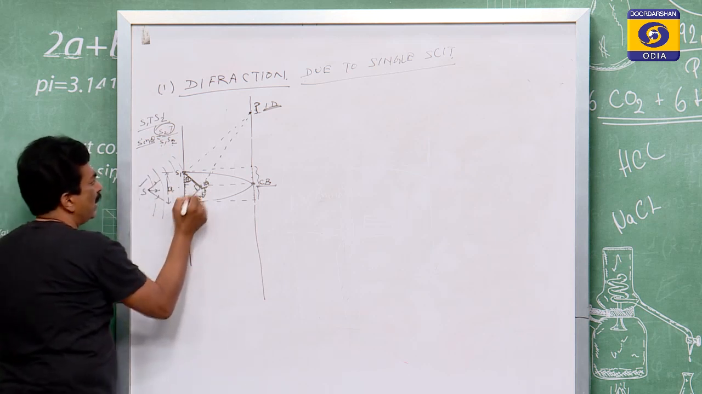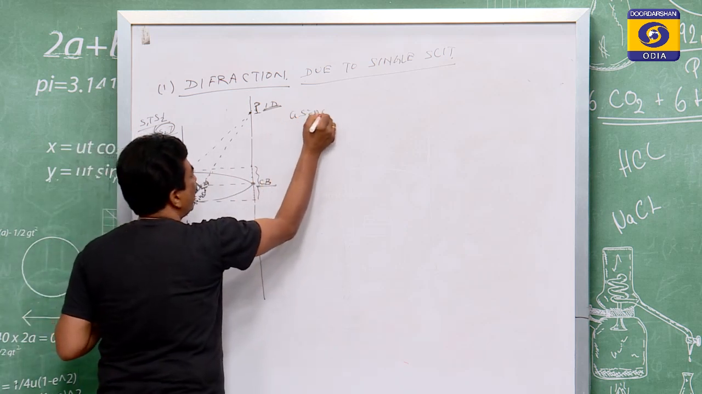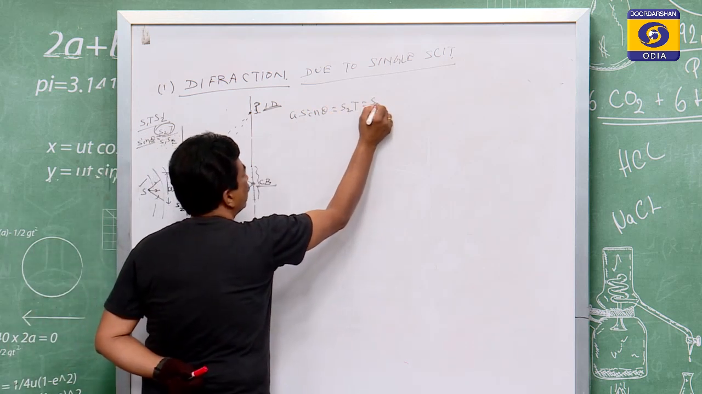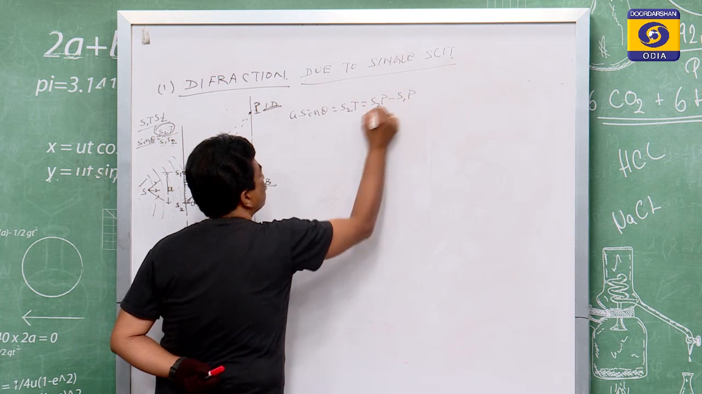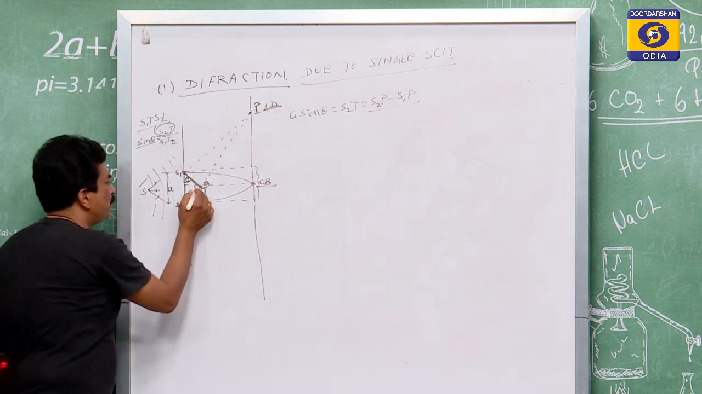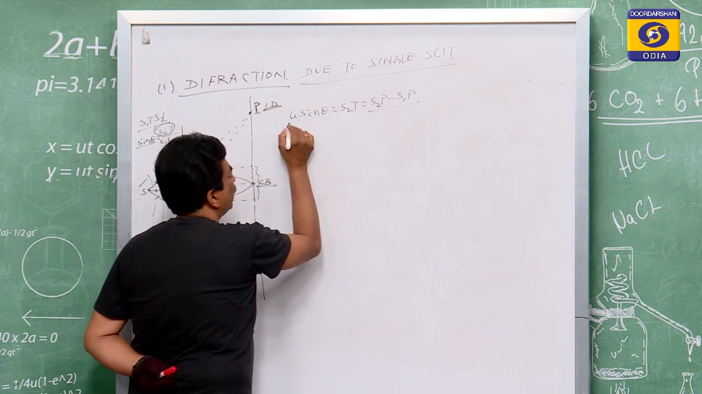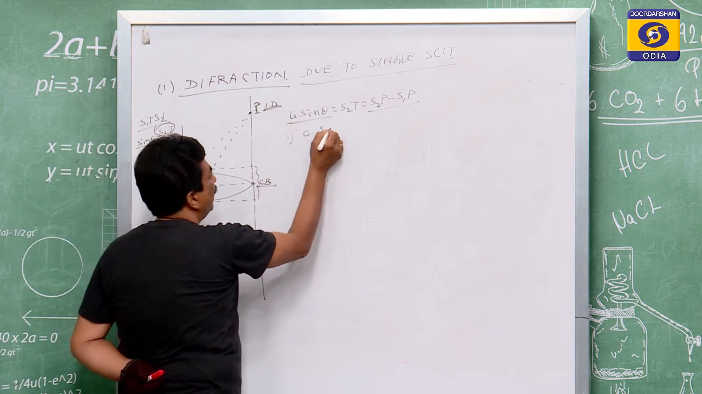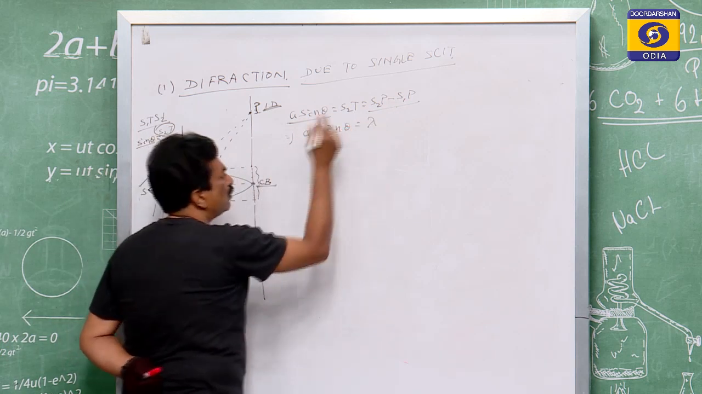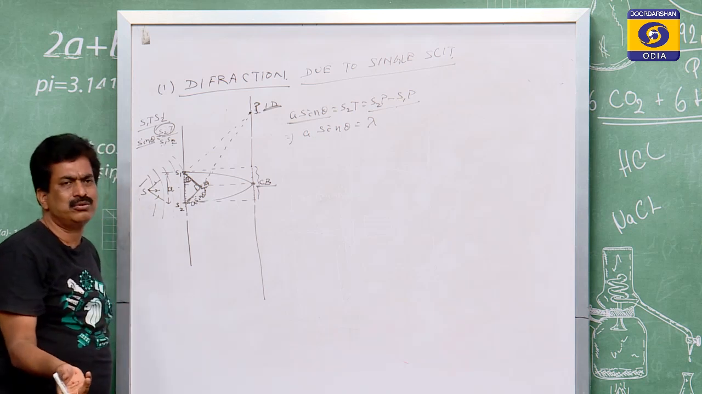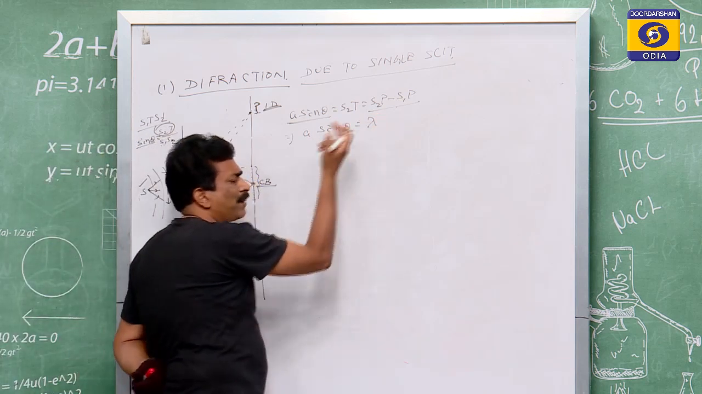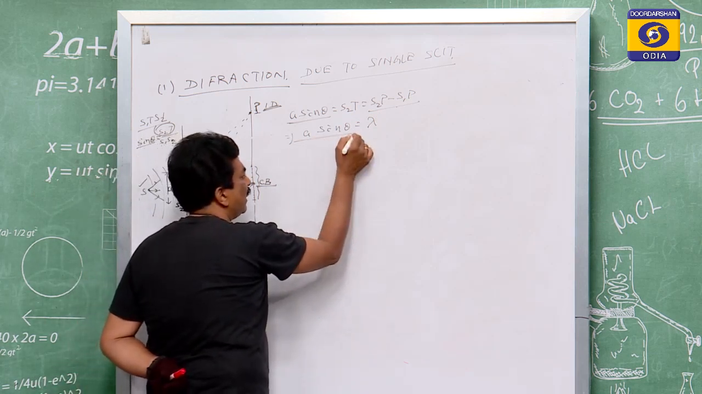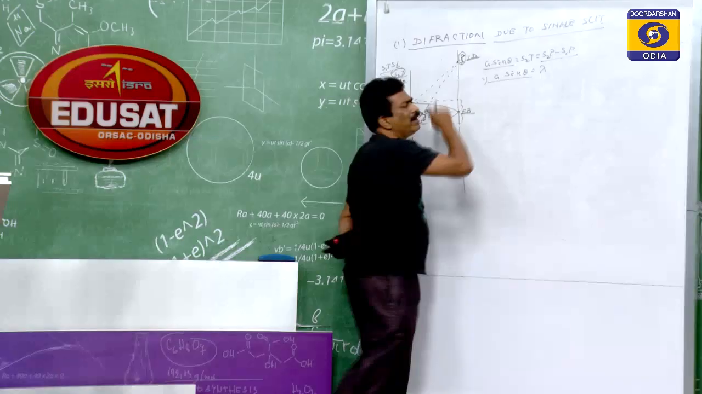So this value A sin theta is equal to S2T, that is equal to S2P minus S1P. So what is S2P minus S1P? The path difference, and that path difference is equal to A sin theta. Suppose we take A sin theta equal to lambda, or A sin theta equal to 2 lambda, or A sin theta equal to lambda by 2 multiples. According to the different values of A sin theta taken, we will get the point P.